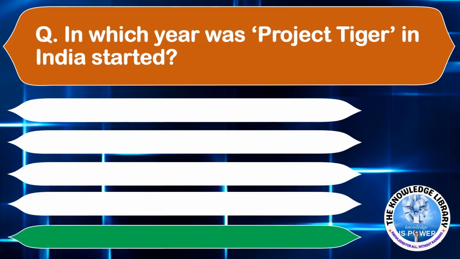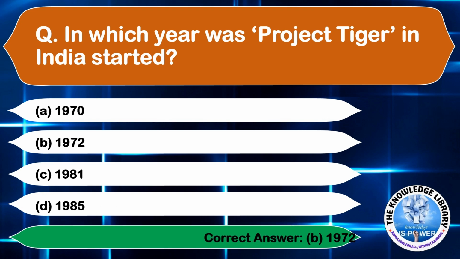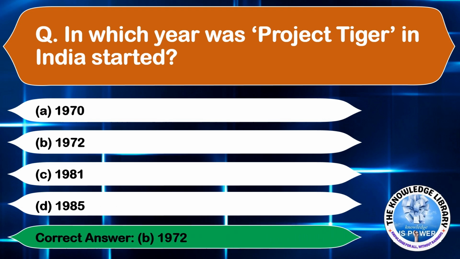In which year was the Project Tiger launched in India? Option A, 1970. Option B, 1972. Option C, 1981. And option D, 1985. The correct answer is option B, 1972. Moving on to the next question.